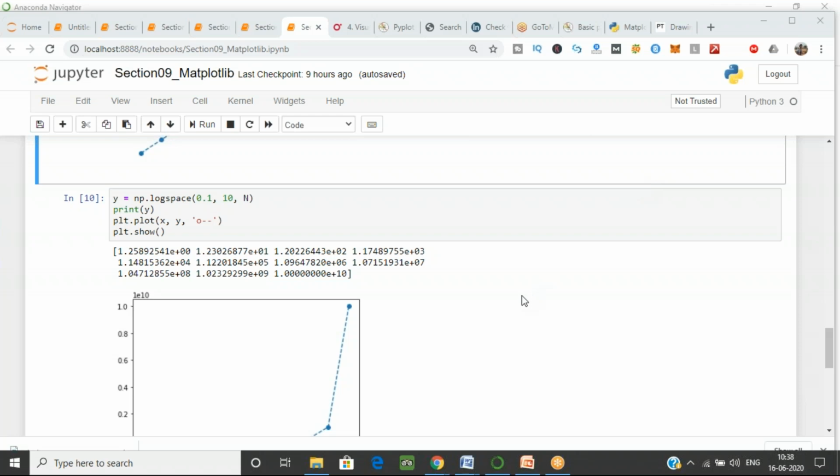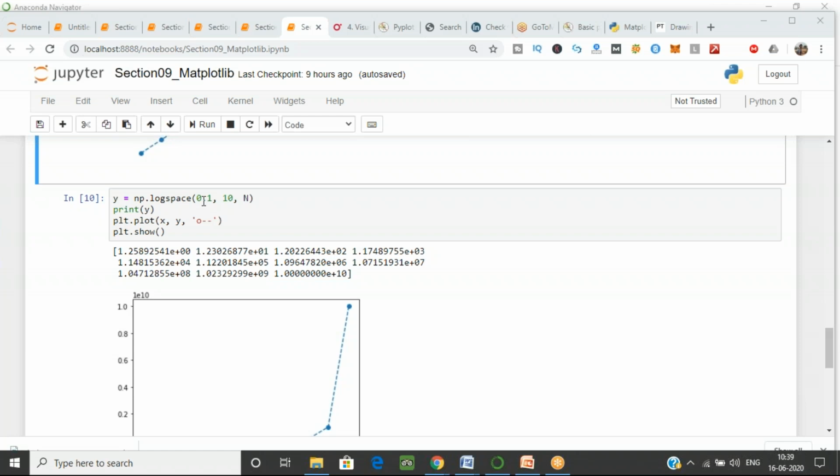So again, like we have used linspace, we also have logspace in NumPy. So why are we using logspace? Because we want to generate endpoints between the decades, between this value and this value, and it will give the log values. You have the log formula: 10 raised to the power a and 10 raised to the power b, so the values come between. That's how it generates these values.